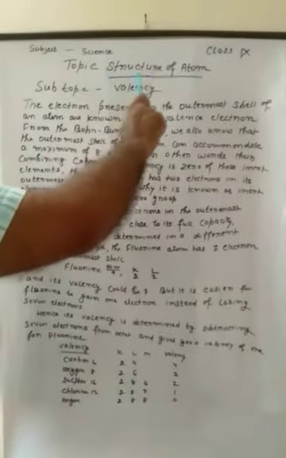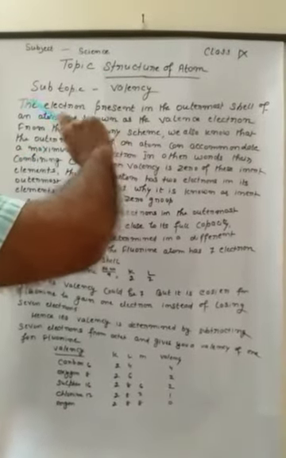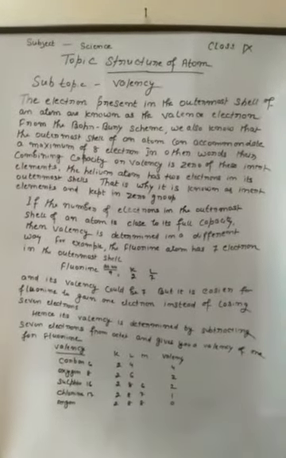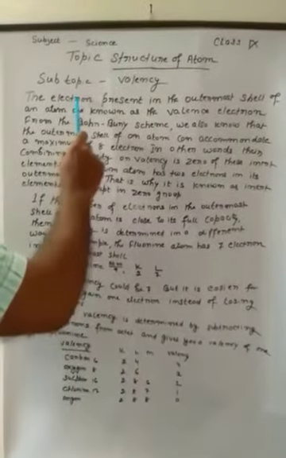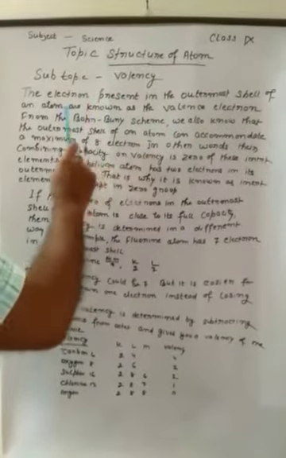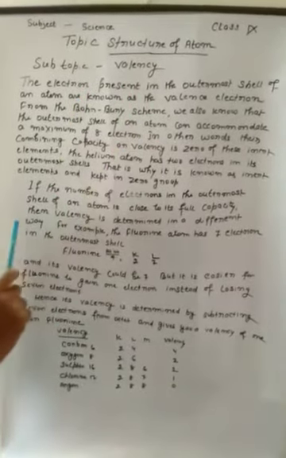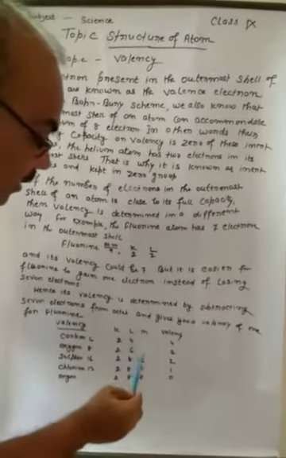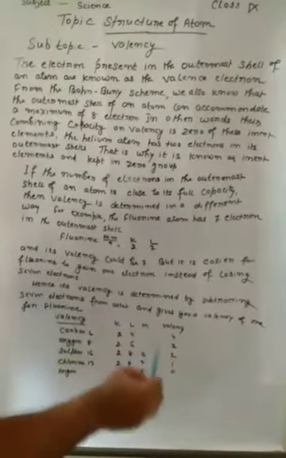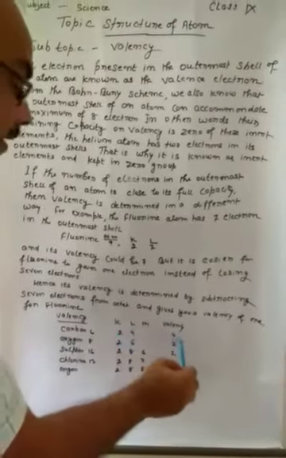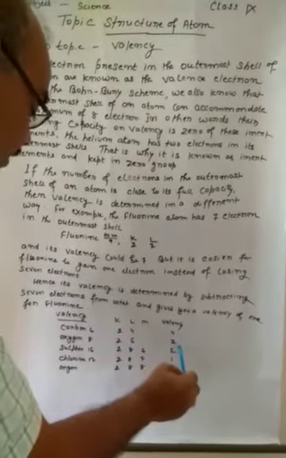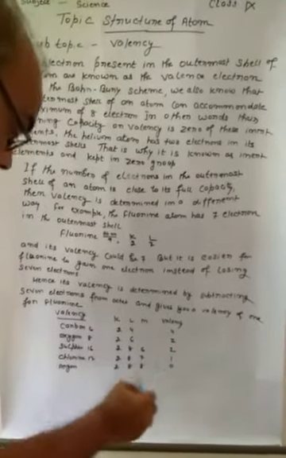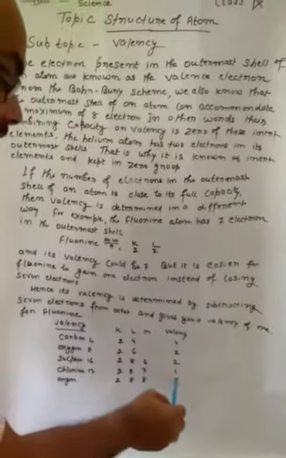Today, the name of the lesson is structure of atom, and my subtopic is valency. What is valency? The electrons present in the outermost shell of an atom are known as valence electrons. See here, in the outermost shell. The valency of carbon is 4, the valency of oxygen is 2, the valency of sulfur is 2, the valency of chlorine is 1, and argon is an inert gas, so its valency is 0.